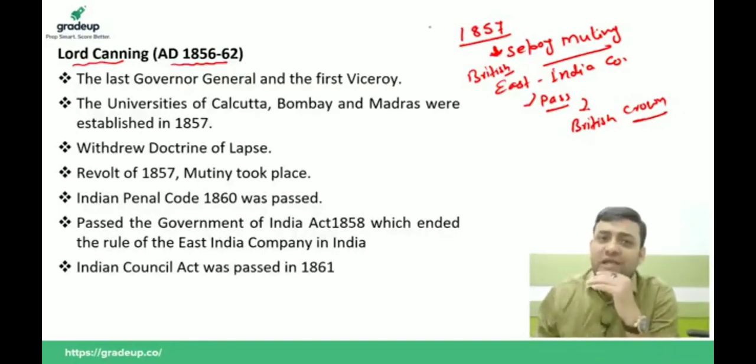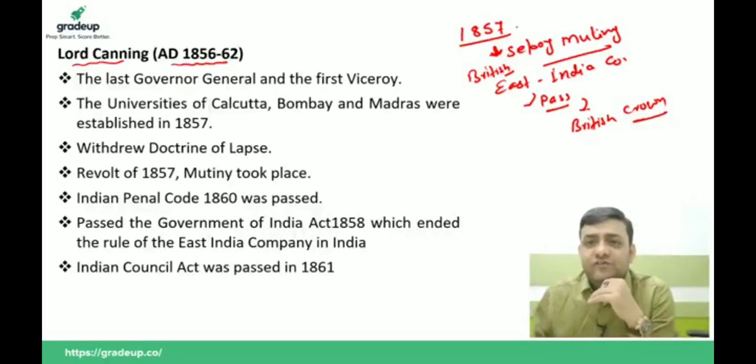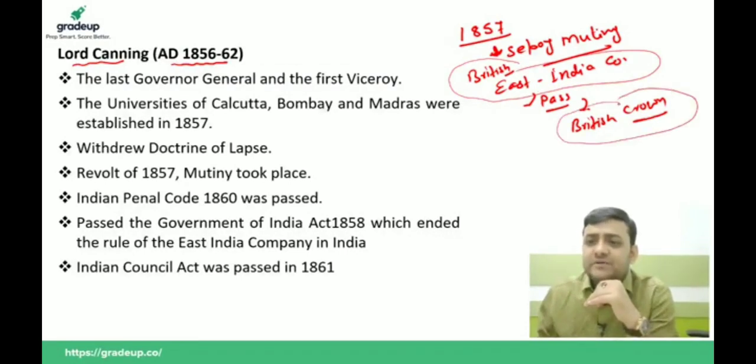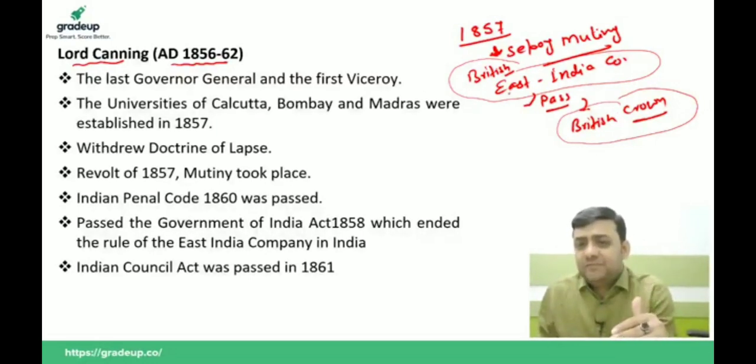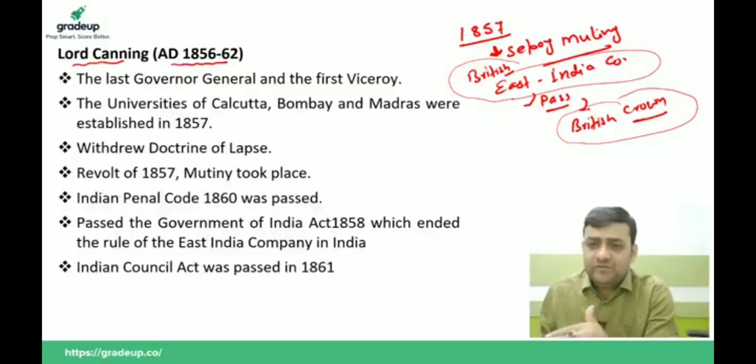So you can say after the revolt of 1857, the power of the East India Company will decrease and the power of the British Crown, or you can say the British Parliament, will increase. The East India Company will be removed from the administration, and the British Parliament and the British government will directly come to rule British India.